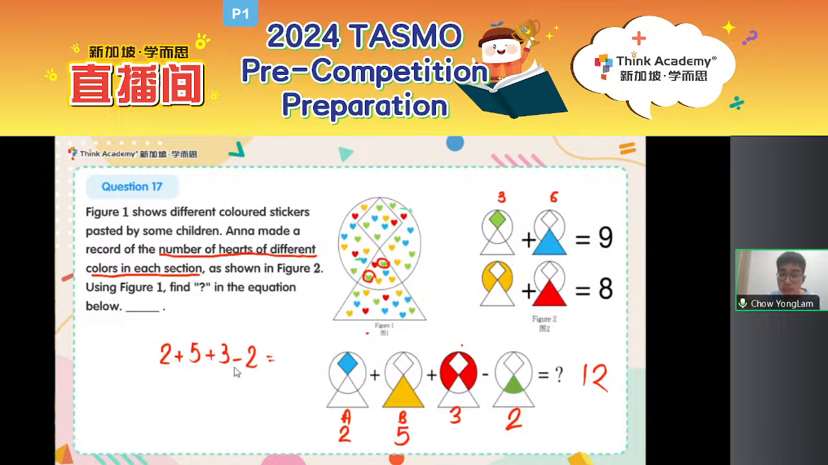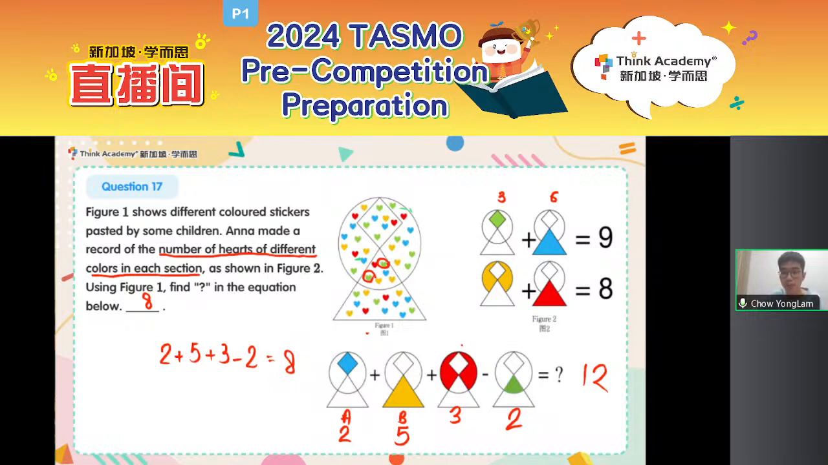And what is the final answer? Given a section, just count how many hearts of that color are there in the section. For example, yellow in the circle, just count how many yellow hearts there are. So this is more of an understanding comprehension question. Hopefully you are fine. With that, let's move on to question 21.